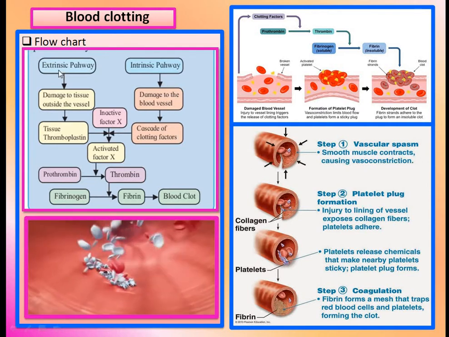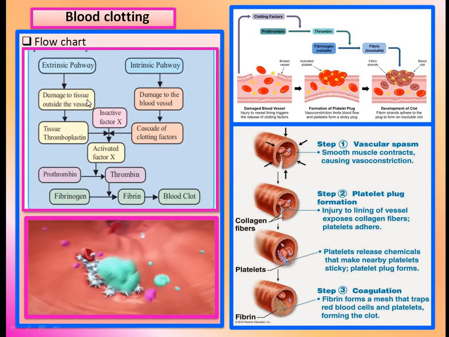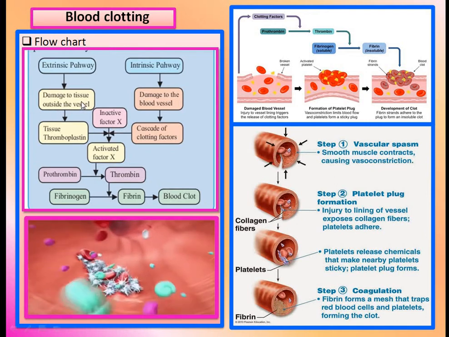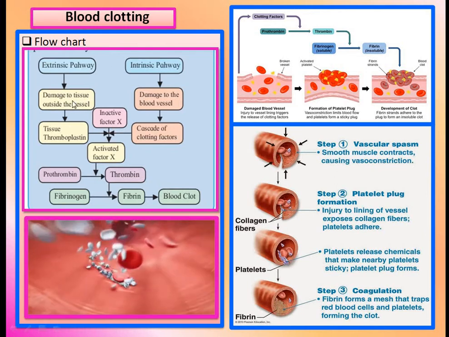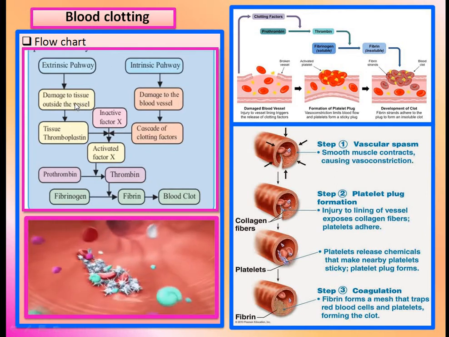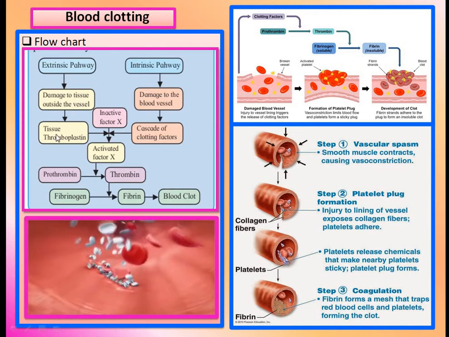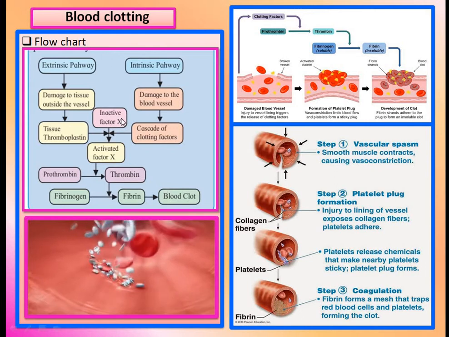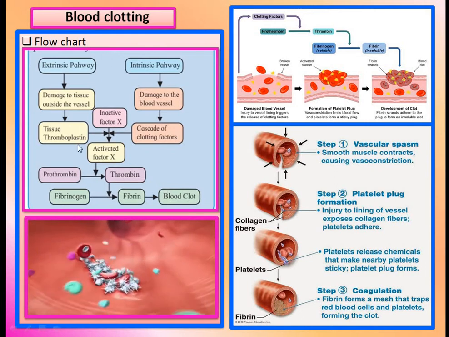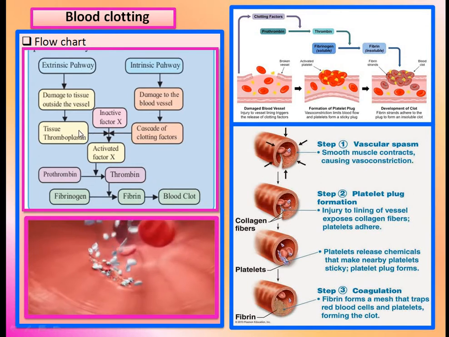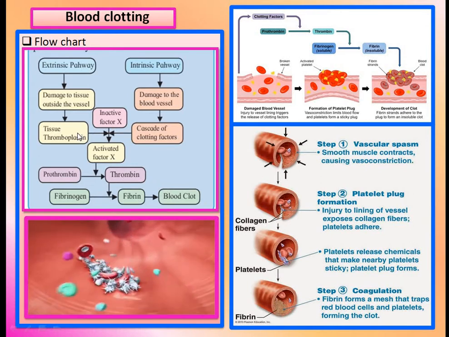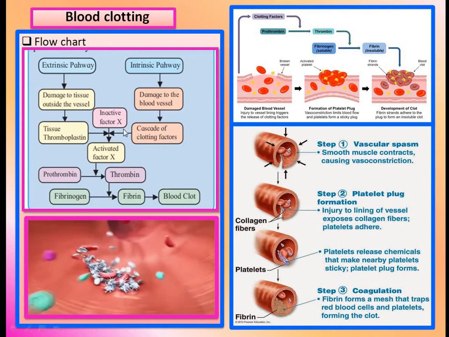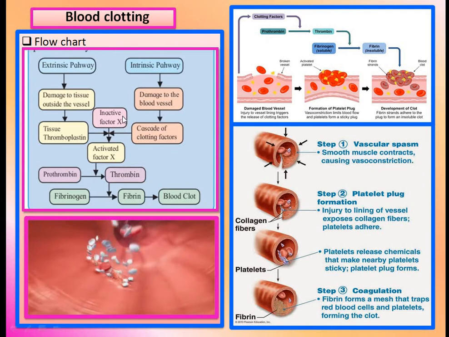Then the extrinsic pathway is due to damage to tissue outside the vessel, that means externally. Then this is the tissue thromboplastin, that means here the inactive factors are involved, and tissue thromboplastin is formed, and this cascade of clotting factors is involved in this process.